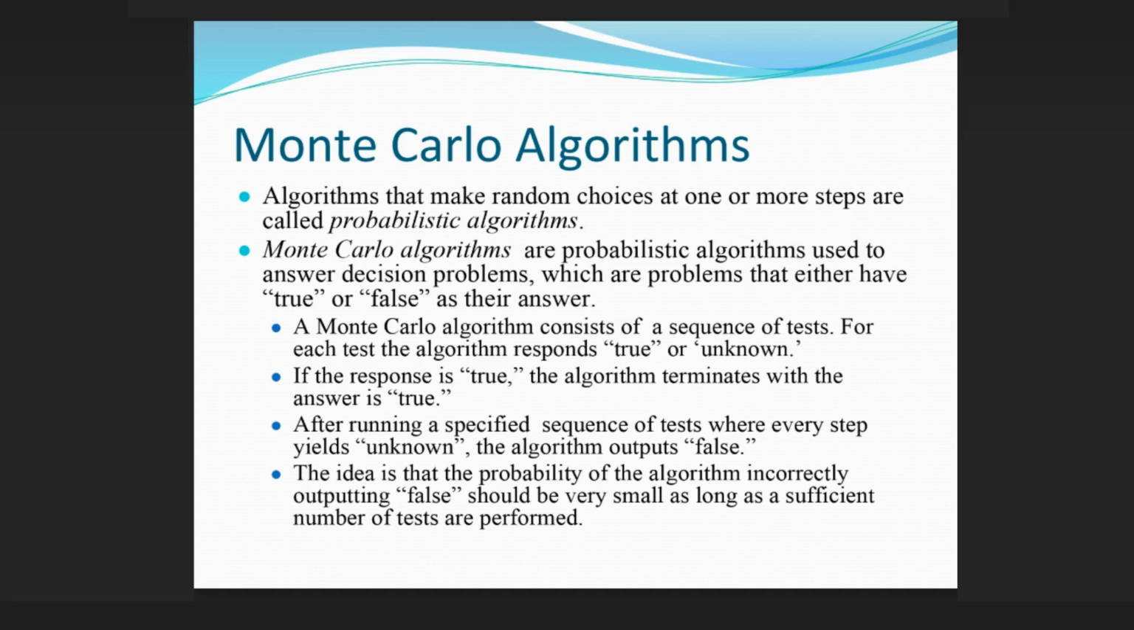For each test, the algorithm responds true or unknown. If the response is true, the algorithm terminates with the answer true. After running a specified sequence of tests where every step yields unknown, the algorithm outputs false. The idea is that the probability of the algorithm incorrectly outputting false should be very small as long as a sufficient number of tests are performed.